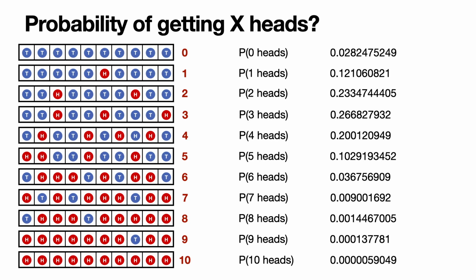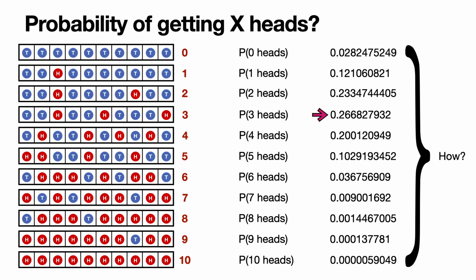Now, for each of the cases, we've highlighted one particular possibility, but think of all the ways a coin could land in each particular number of heads. For example, in the first case where it was 1 heads, this can be in the first throw, or it can be in the second throw, or in the third one, or in any of the throws. Now also notice that the highest of these probabilities is for 3 heads. And that makes sense because the probability of landing in heads is 30%. So what I'm going to tell you next is how to calculate all these 11 numbers.